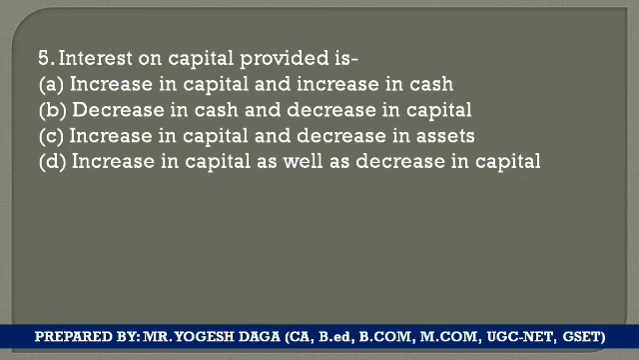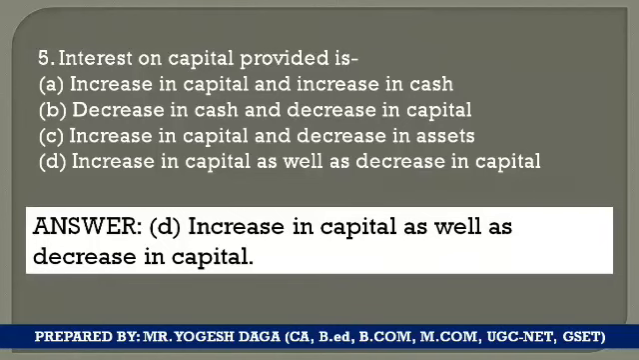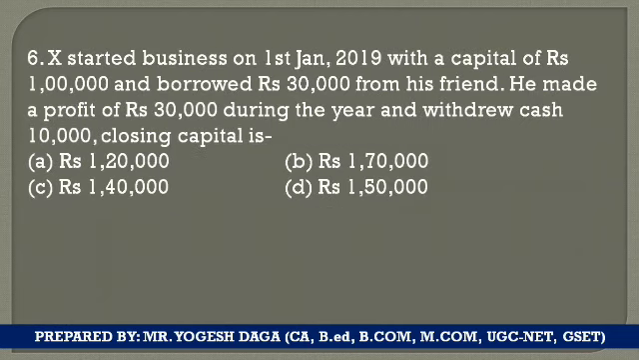But if you are correct with your knowledge or with your concept, then you will guess the right answer. Interest on capital is an expense for the business, so it is always deducted from the capital, as well as an income for the owner, so it will be added into the capital. So add and less both are there in the capital only. So I think the right answer will be option D. Why? Because interest on capital is increasing the capital, and at the same time it leads to a decrease in the capital. So option D is the correct option.